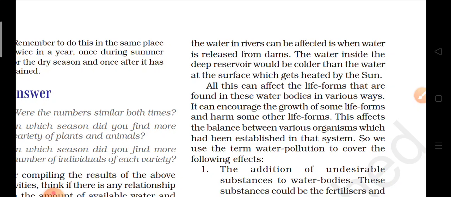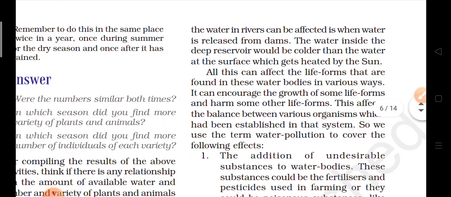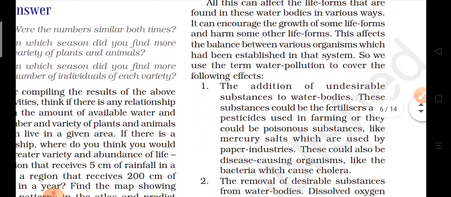So what should we do to control water pollution? First of all, we should not allow waste to enter into water bodies. Then there should be minimum use of fertilizers and pesticides, and the water which is used as coolant should be cooled first, and only then added to the water bodies.